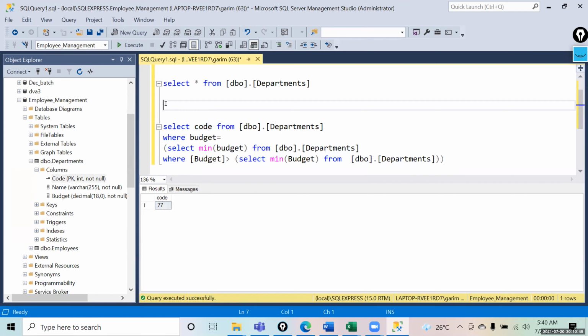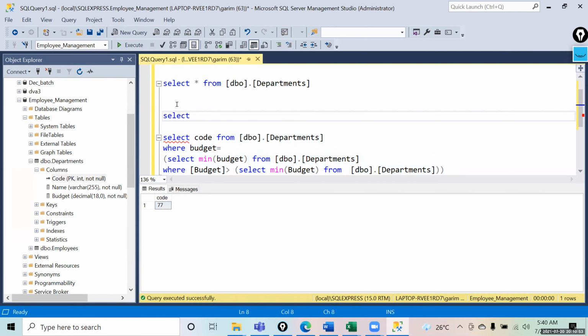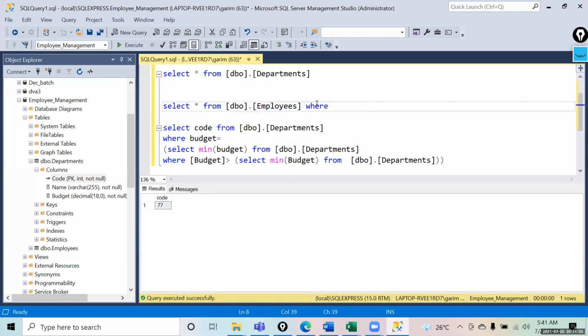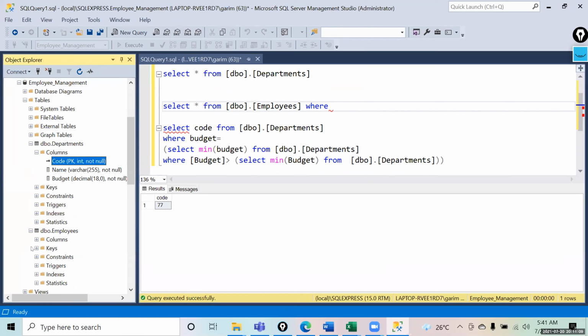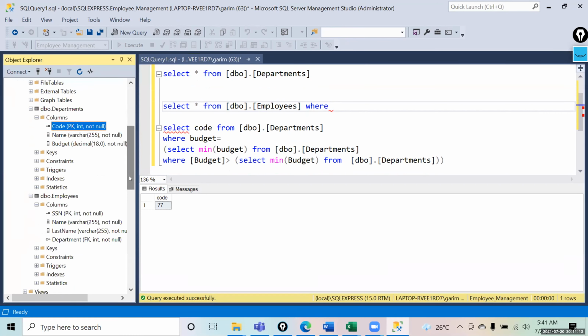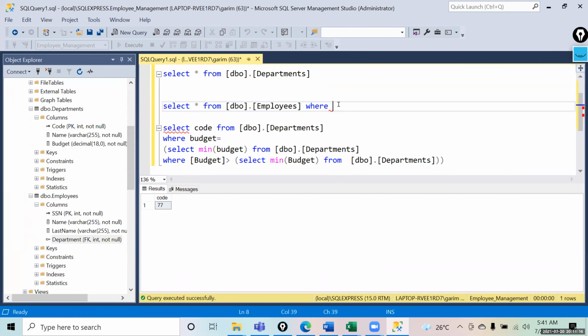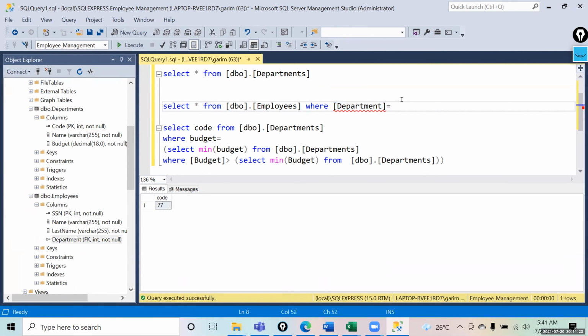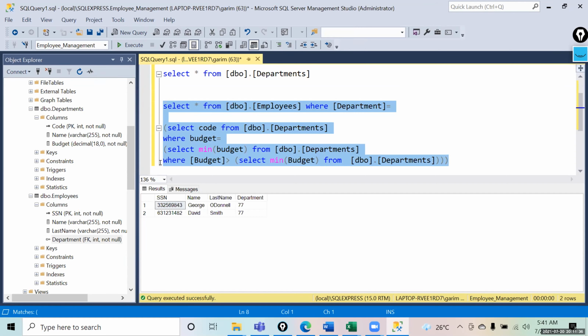Now you further go inside this and say select star from employees where the department code matches.